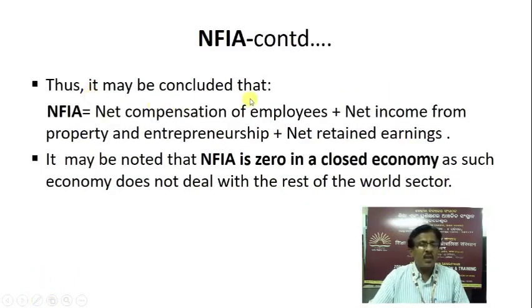Thus, it may be concluded that net factor income from abroad, that is NFIA, is equal to net compensation of employees plus net income from property and entrepreneurship plus net retained earnings. It may be noted that NFIA is zero in a closed economy, as such an economy does not deal with the rest of the world, where in a closed economy the domestic income is equal to national income.